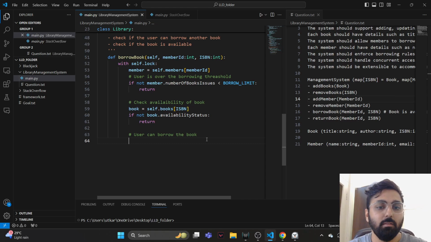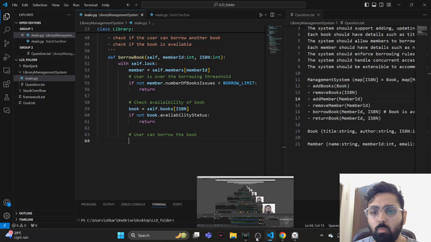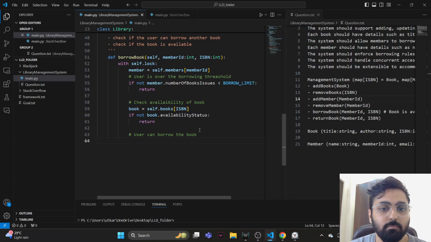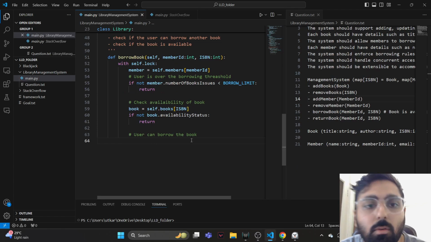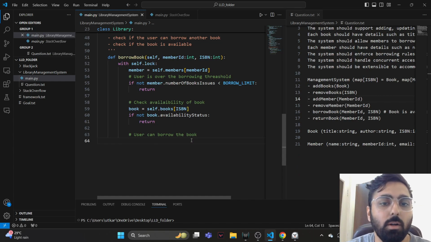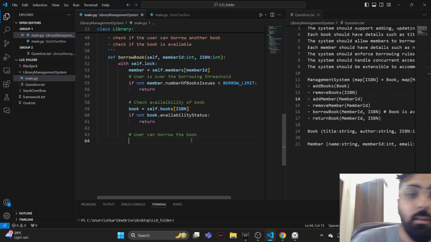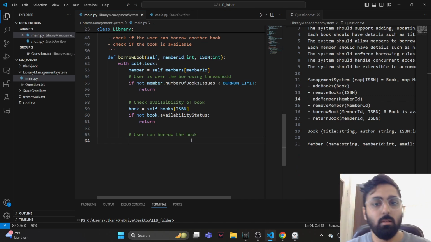So the user can borrow a book. What does that mean? We want to update the availability status, and we want to update the member object to have the actual book, right? So let's update the member object first.